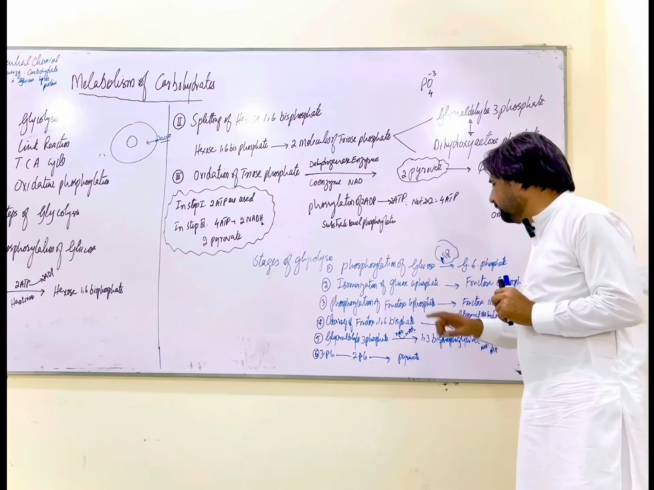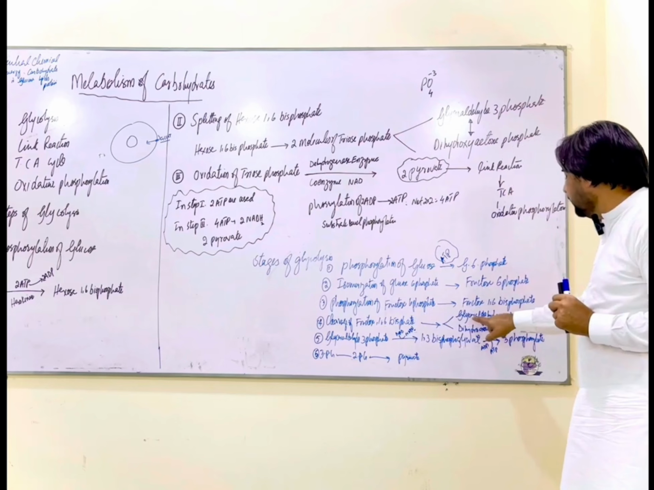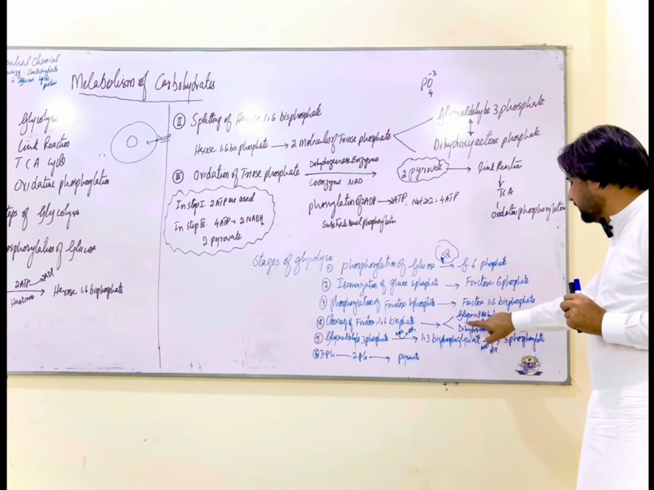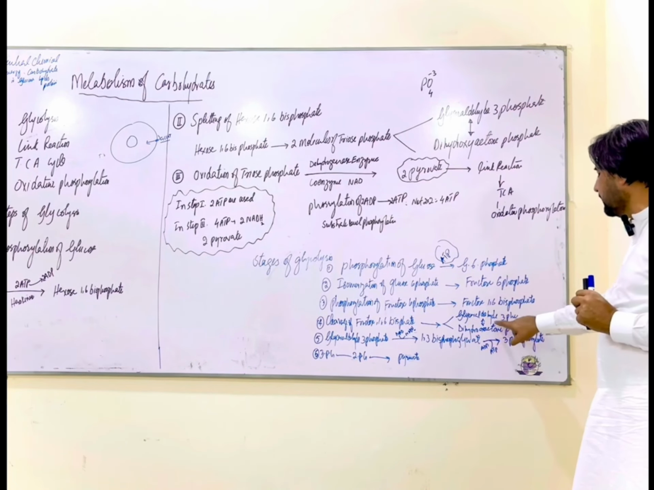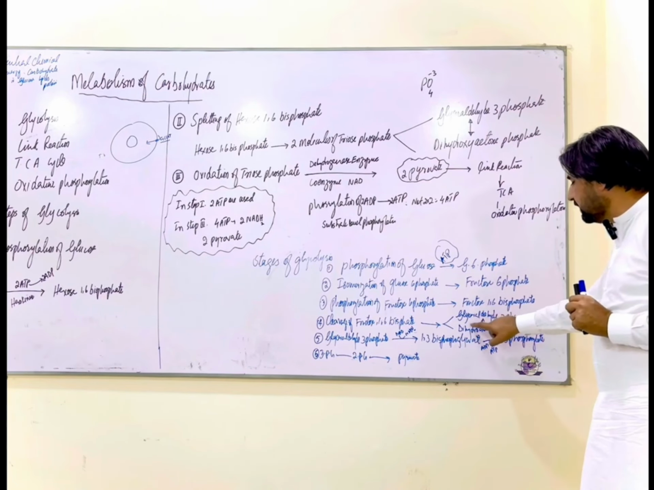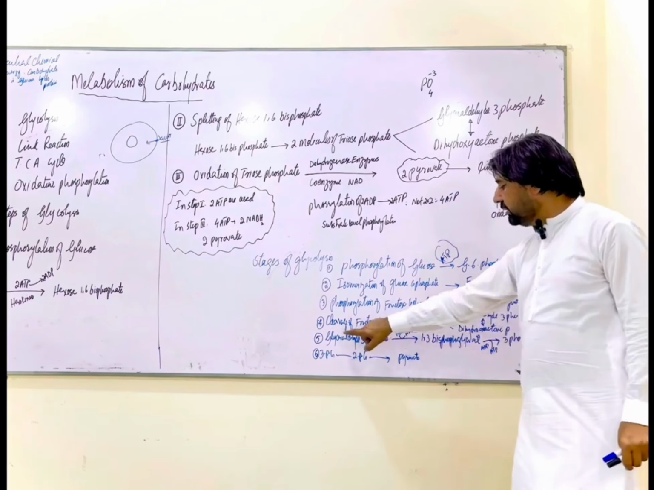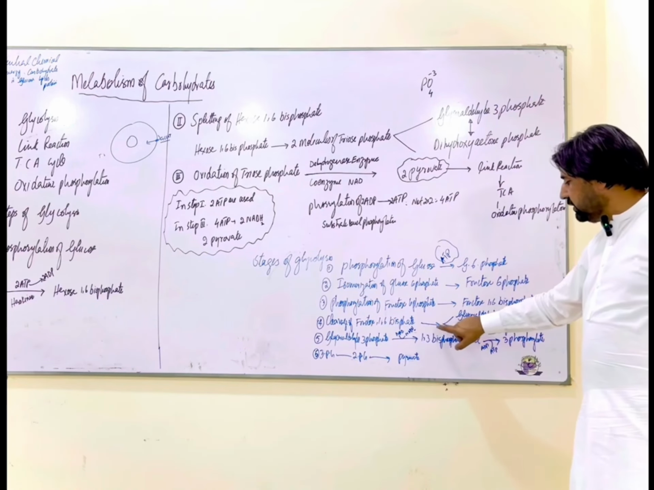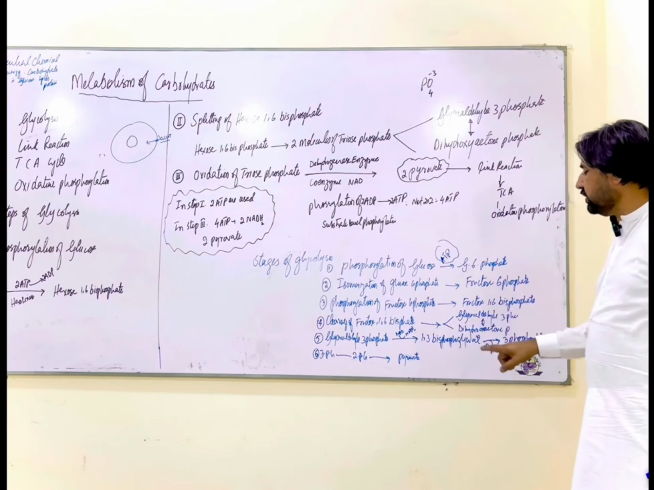The next step is cleavage of fructose 1,6-bisphosphate. This 6-carbon compound is broken down into two molecules: glycerol di 3 phosphate and dihydroxyacetone phosphate. These are known as trioses. In the third step of glycolysis, these trioses are oxidized. Oxidation of trioses will take place.